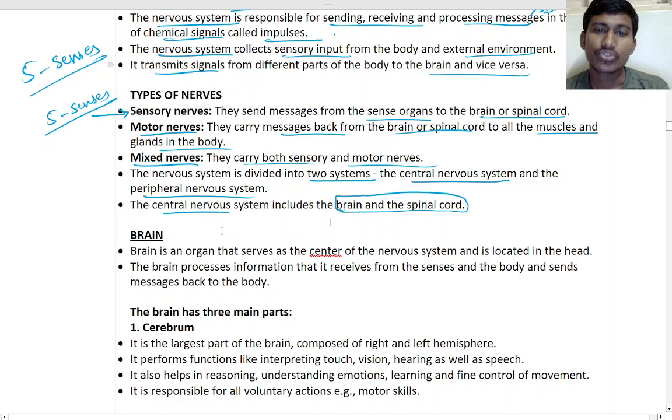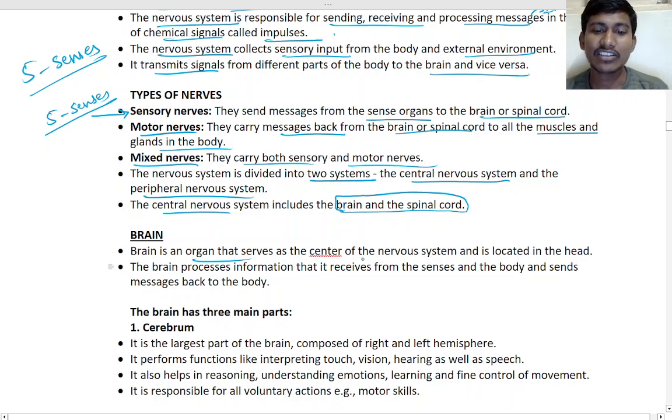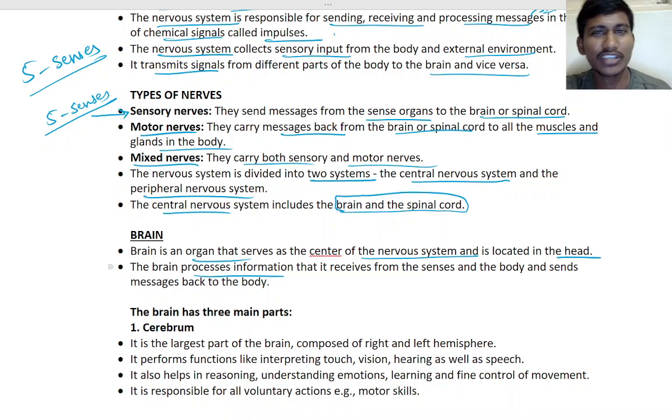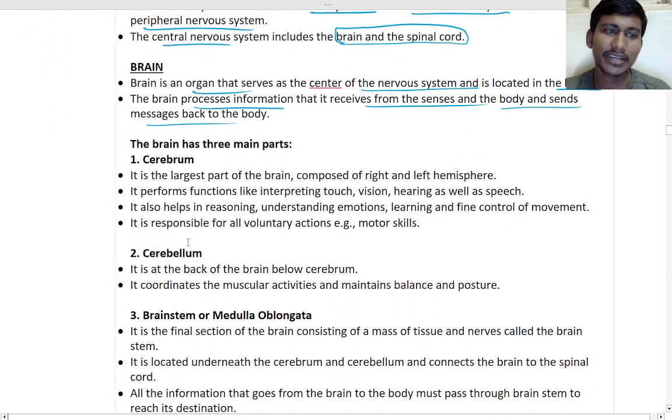Okay, so next is the brain. The brain is the organ that serves as the center of the nervous system. It is located in the head, and it processes and stores information. You remember everything, and it is stored in the brain. It receives information from the senses and throughout the body, and sends messages back to the body. There are three main parts of the brain, right?